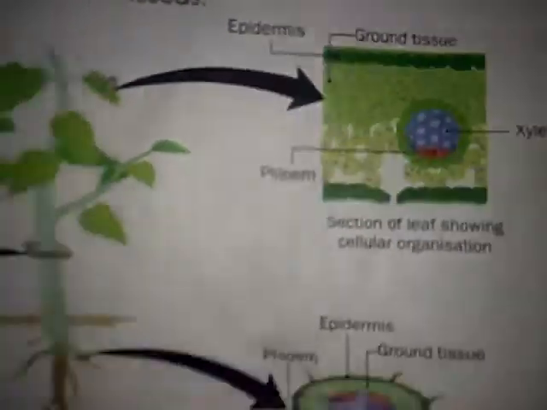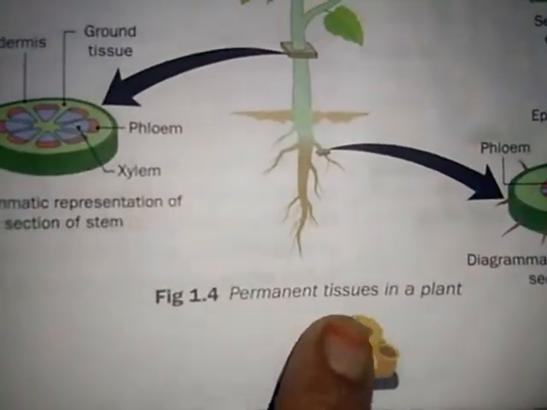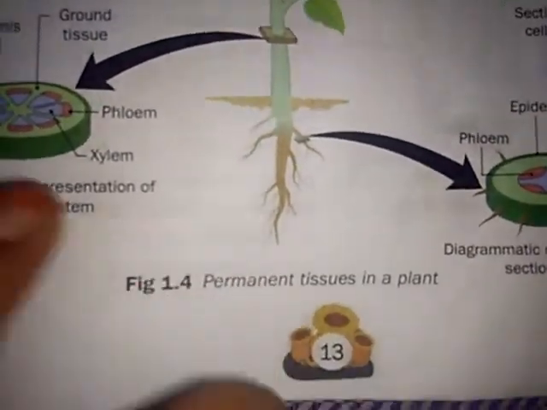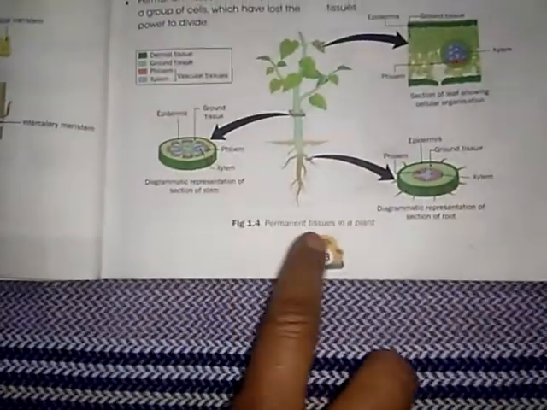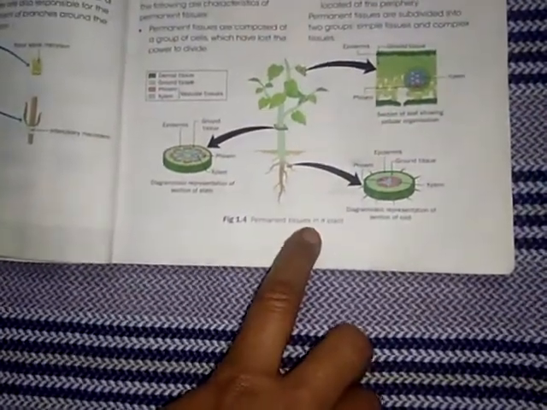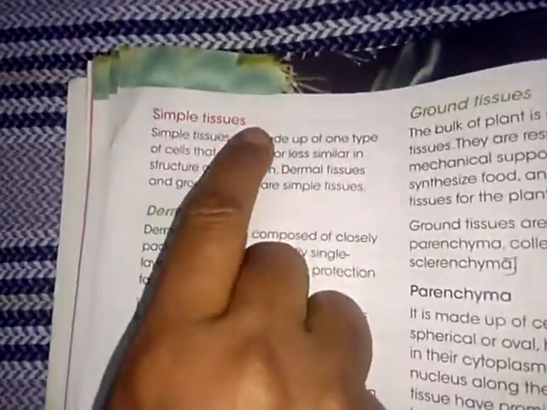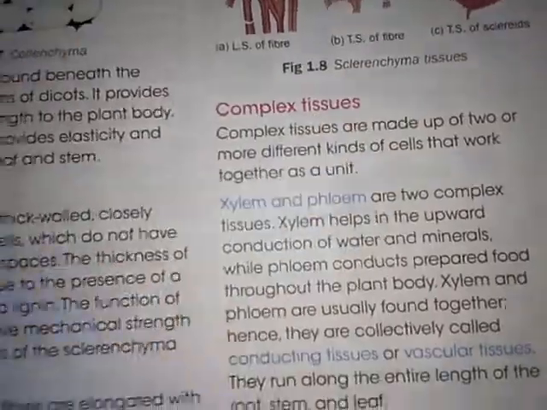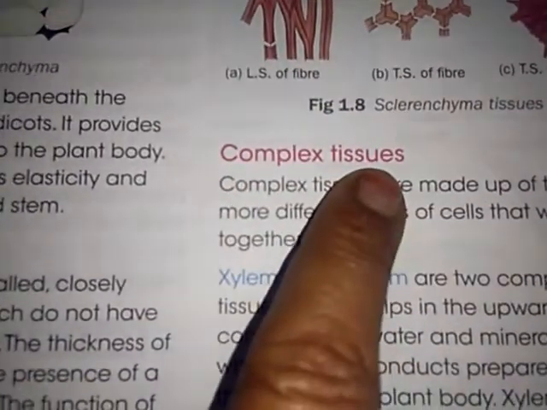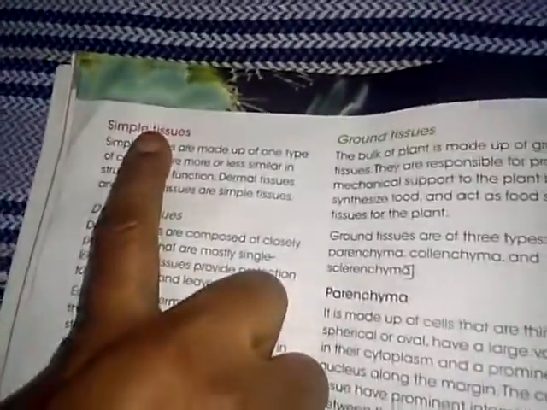And then permanent tissues are subdivided into how many types? 2 types. That is simple tissues and then complex tissues. Let's see about simple tissues.